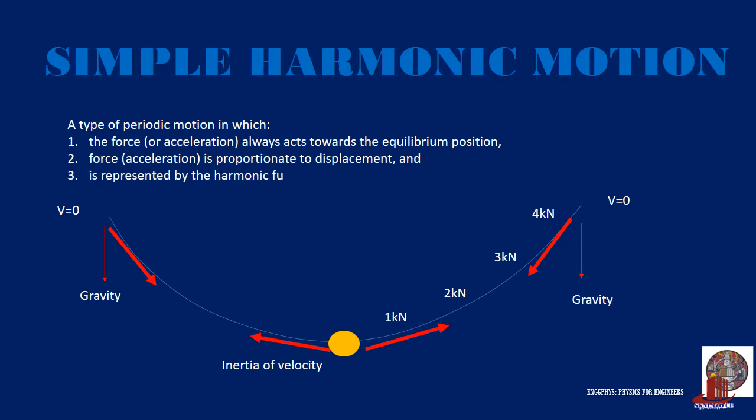And the last condition states that the motion is represented by the harmonic functions of sine theta and cosine theta. Take note that the sine of 0 degrees is equal to the sine of 360 degrees and also 720 degrees. And similarly, the cosine of 90 degrees is also the same as the cosine of 540 degrees and 900 degrees.